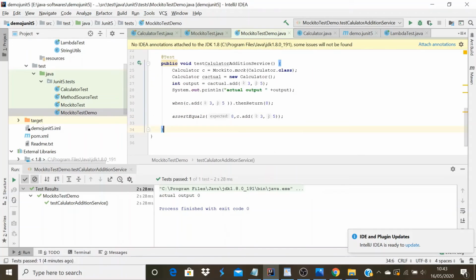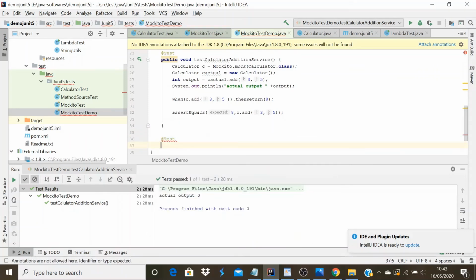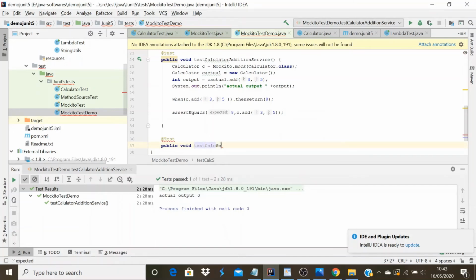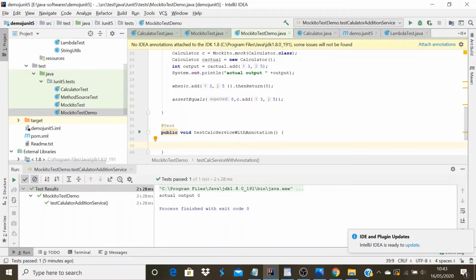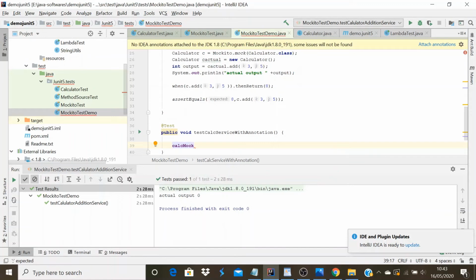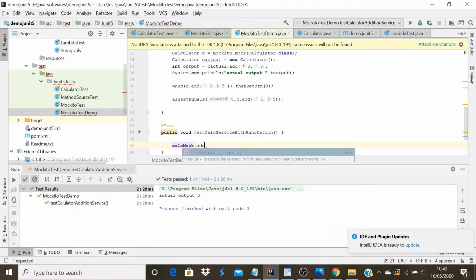I will create another test to use the calcMock: testCalcServiceWithAnnotation. In this test method, I will use the mock object created using the annotation, calcMock, and I want to mock the add method.